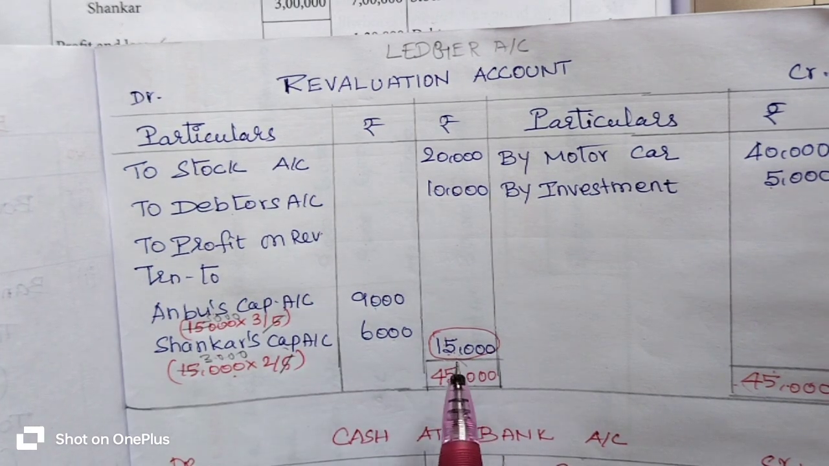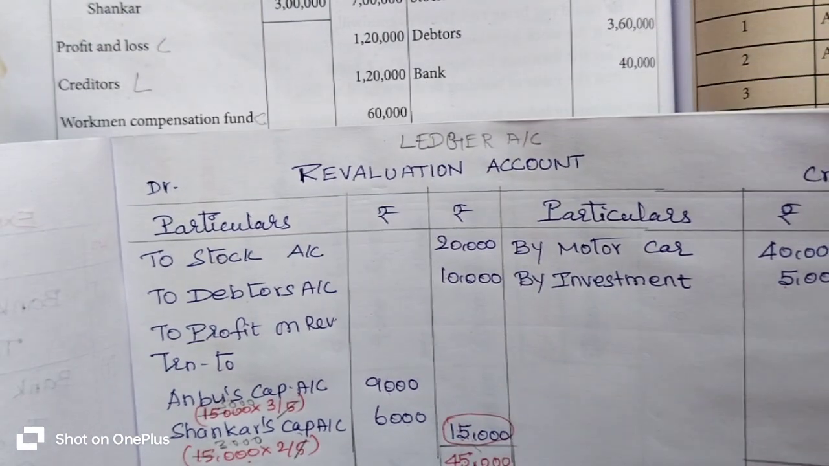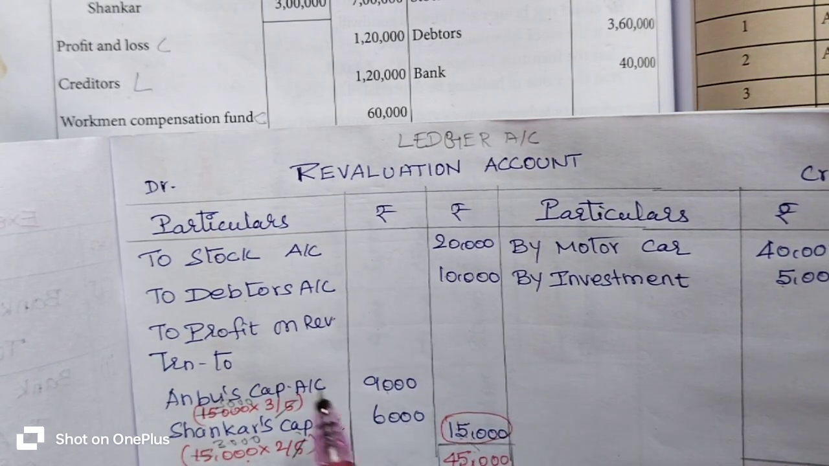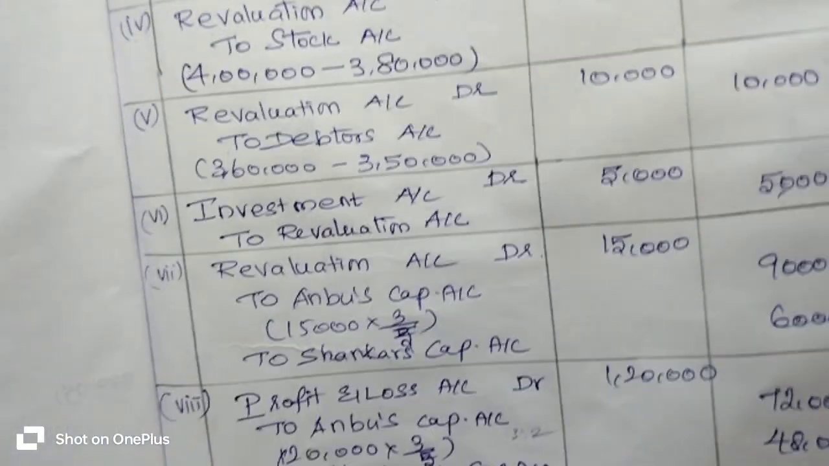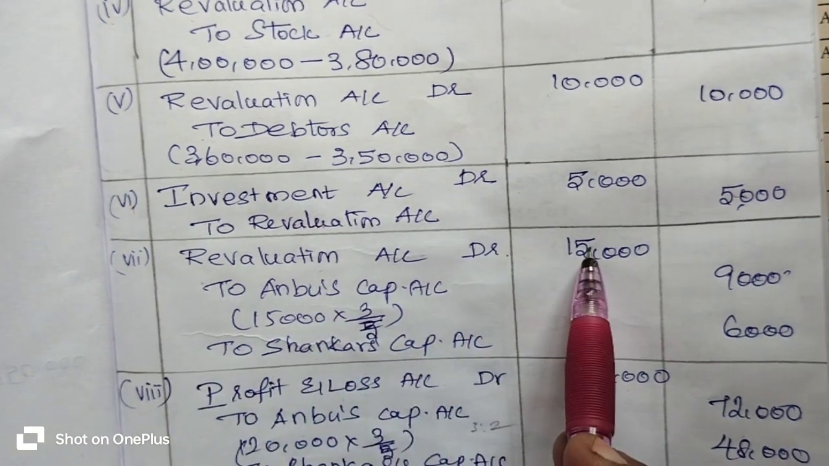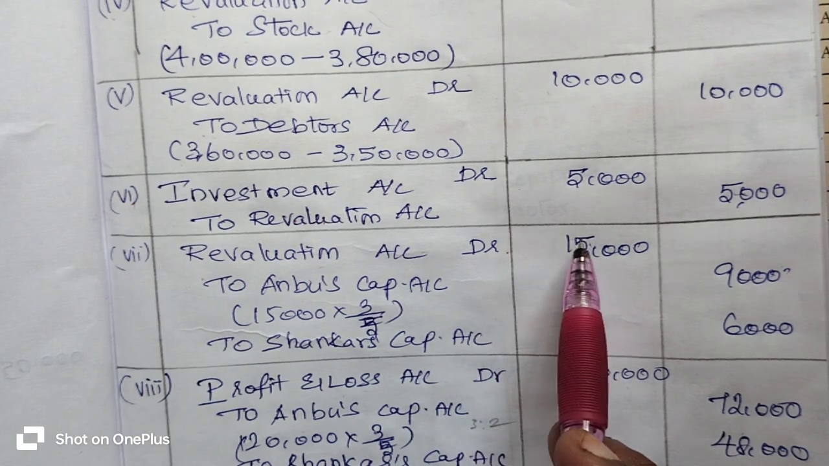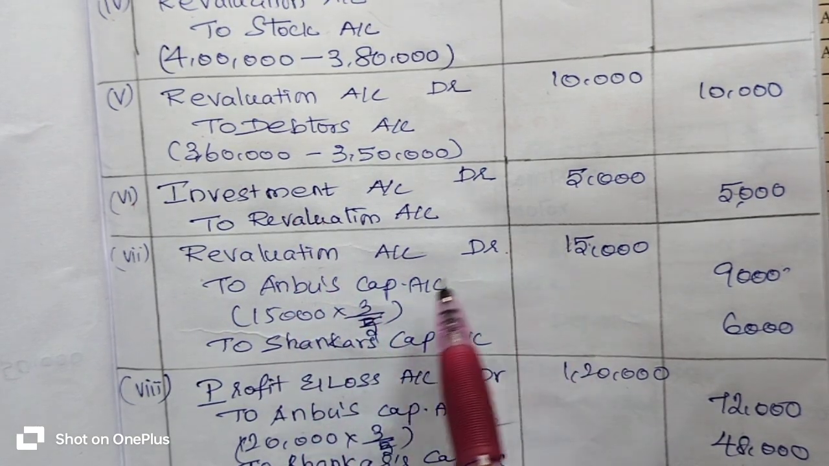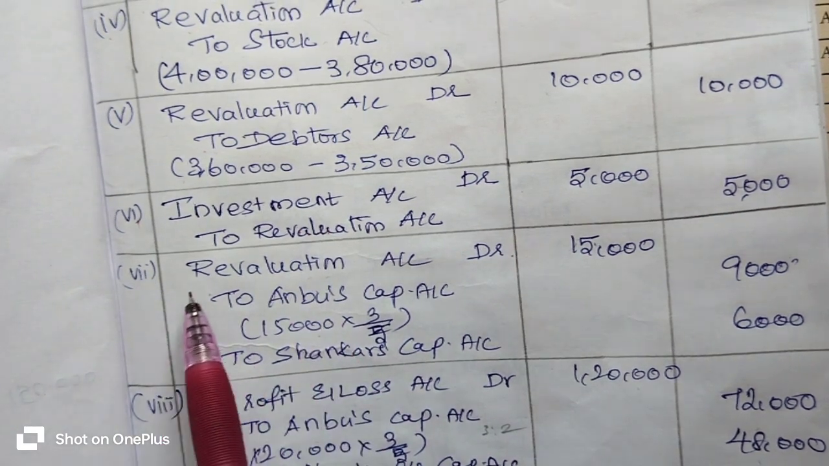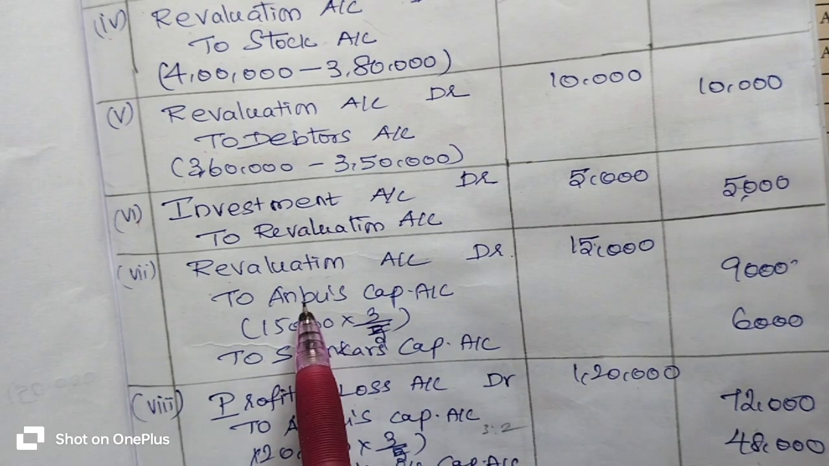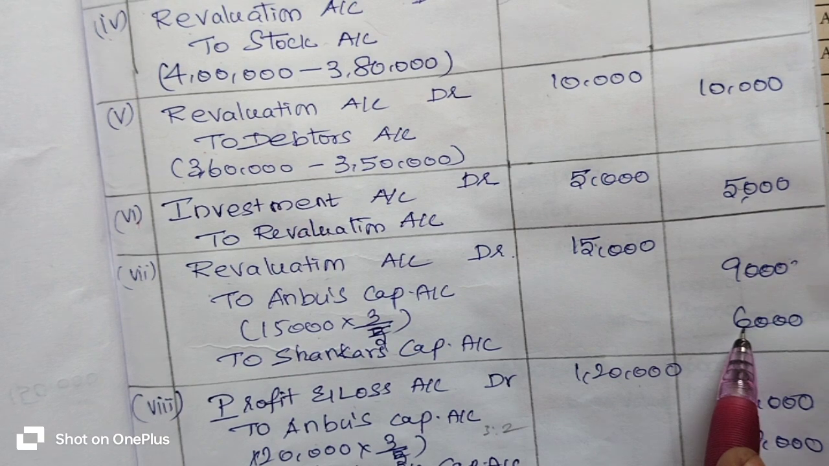So where do you get the balancing figure on the revaluation account? On the debit side. You get the balancing figure 15,000 rupees on the debit side of the revaluation account. That 15,000 rupees profit on revaluation is immediately transferred to the old partners' capital accounts with their old profit sharing ratio. So the journal entry is: revaluation account debit to old partner Anbu's capital account and Shankar's capital account, 9,000 rupees and 6,000 rupees respectively.